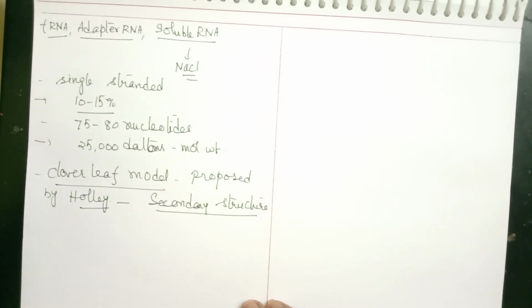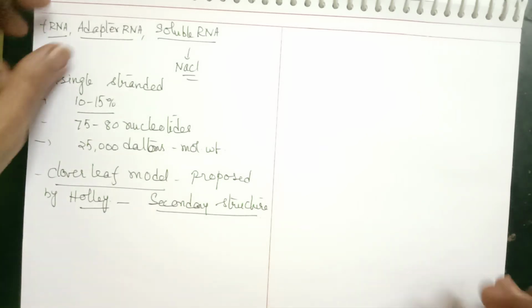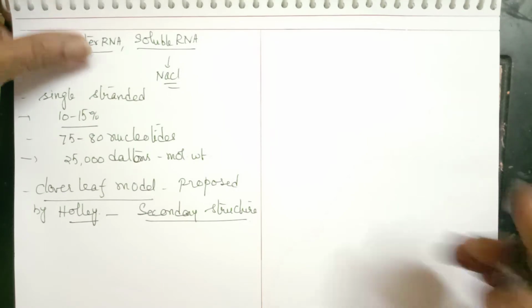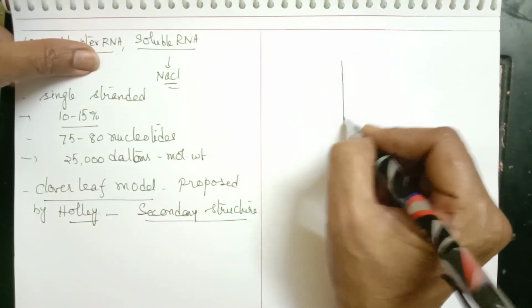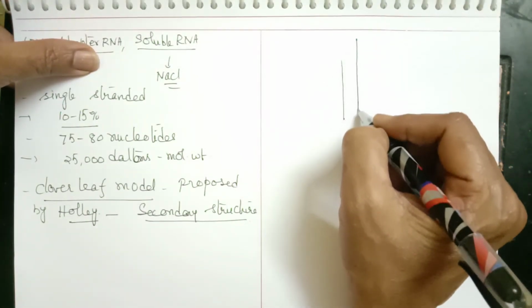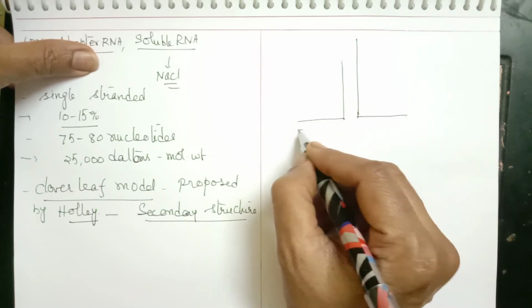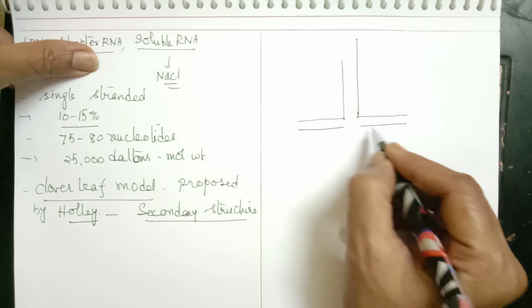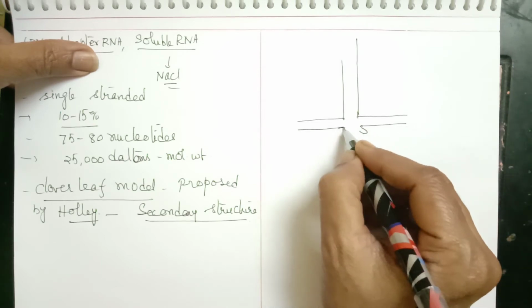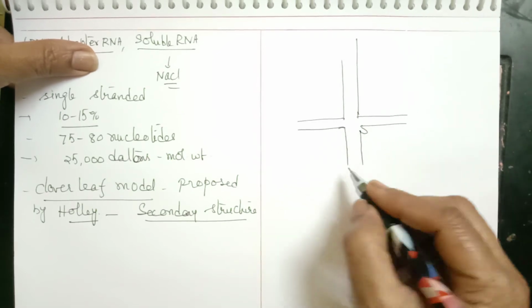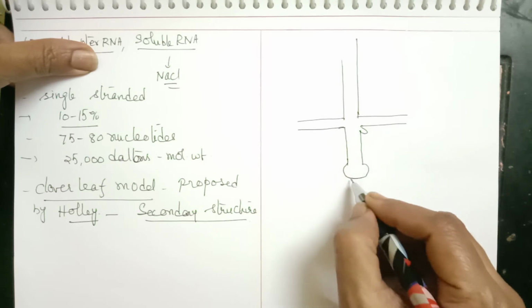First I'll give you the diagram, and then we will see the important features. Students, when you are watching the video, you should draw along with me and try to understand the structure of tRNA.